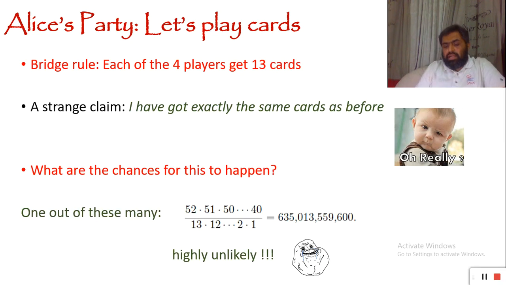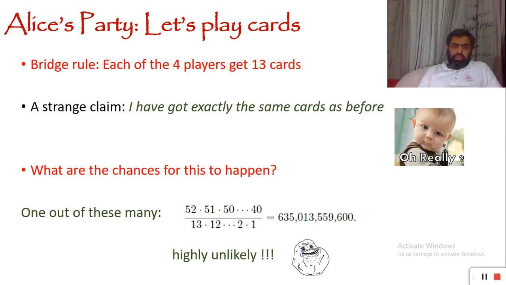We have 52 cards. For the first card, a person has 52 possibilities. Then for the second card, we have 51 choices, because the first card is already in my hand.